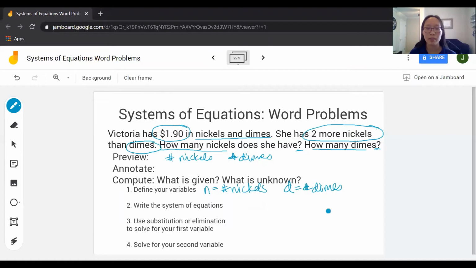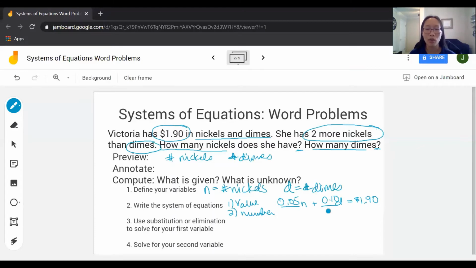Next, I'm going to write the system of equations. My first equation is going to be on the value of the coins, and my second is going to be on the number. In the first sentence, Victoria has $1.90 in nickels and dimes. So she has some number of nickels and some number of dimes, and they're worth $1.90. I know that nickels are worth 5 cents, and dimes are 10 cents. So if I have 5 cents times the number of nickels and 10 cents times the number of dimes, that should give me $1.90.